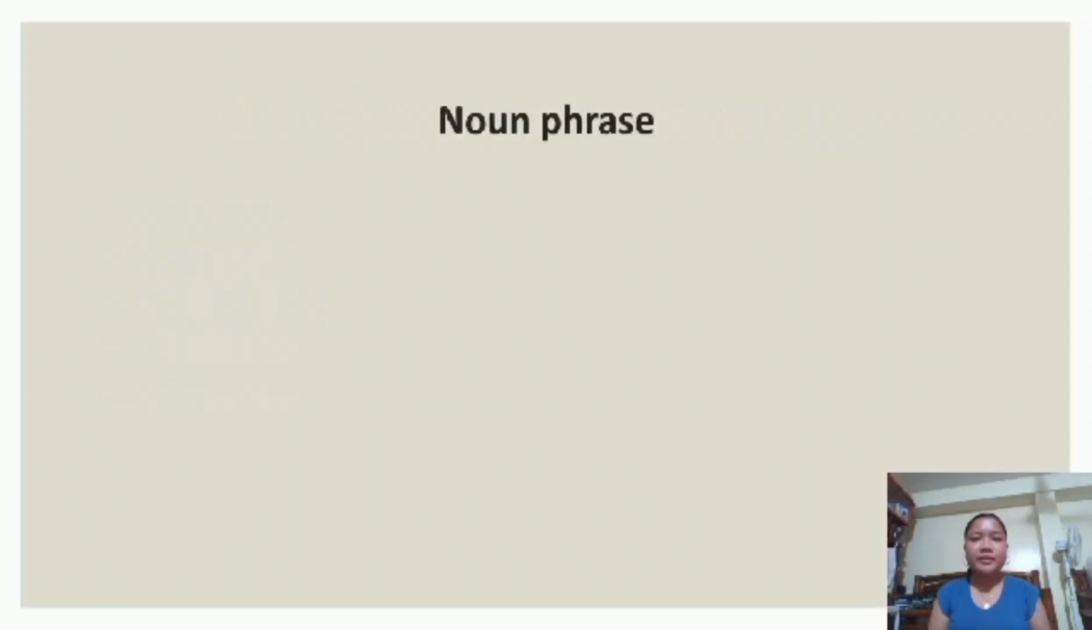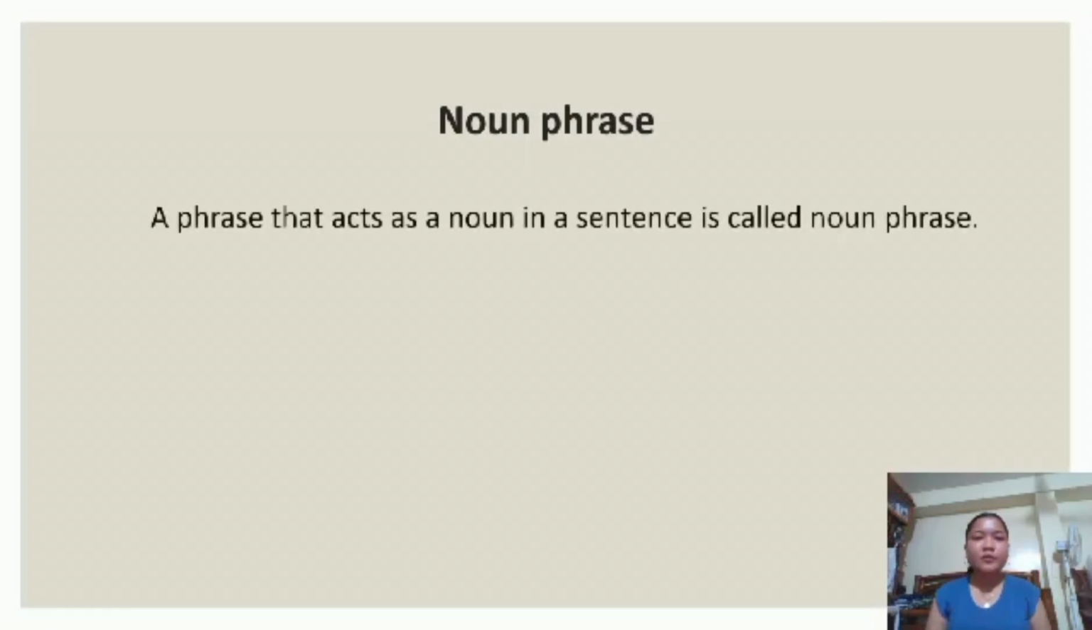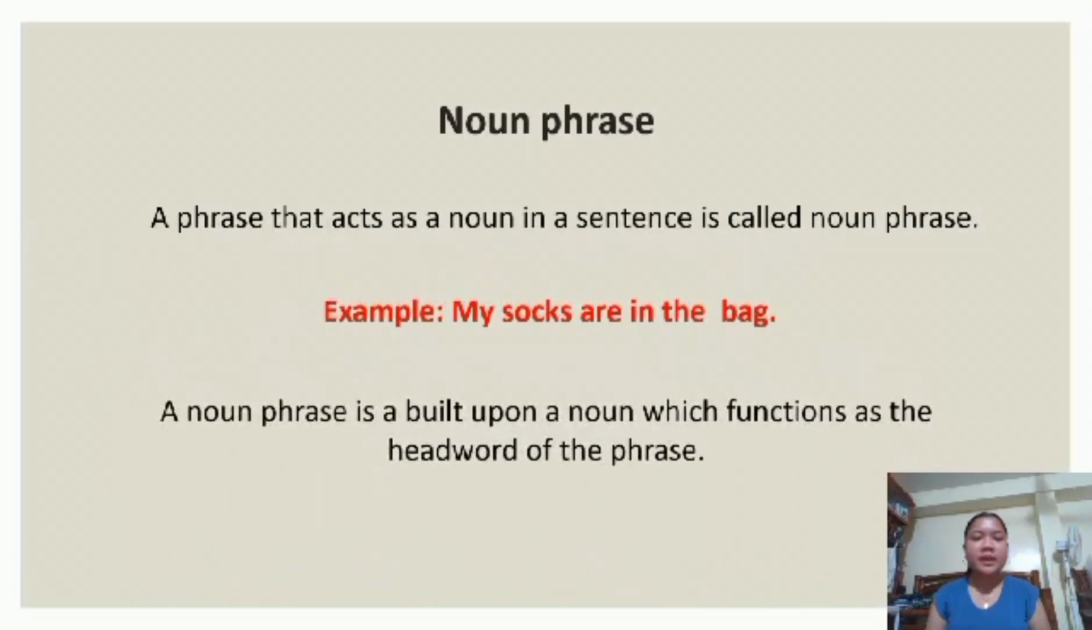First one, a noun phrase. A noun phrase is a phrase that acts as a noun in a sentence. For example, "My socks are in the bag." In this example, "my socks" is a noun phrase. A noun phrase is built upon a noun which functions as the head word of the phrase.